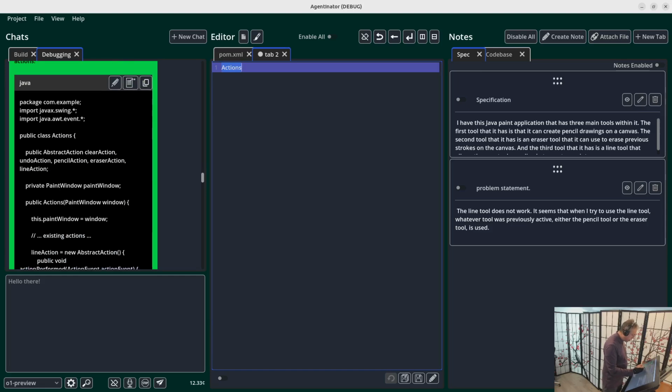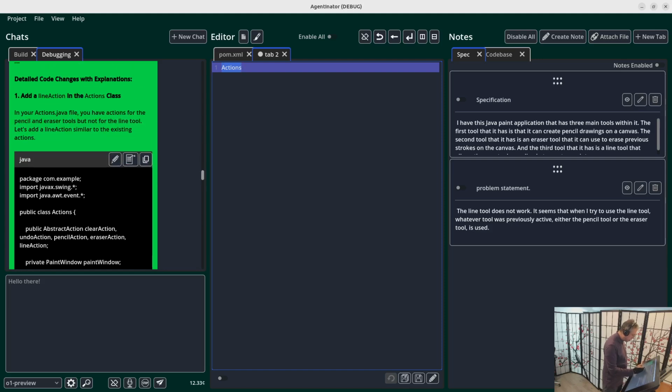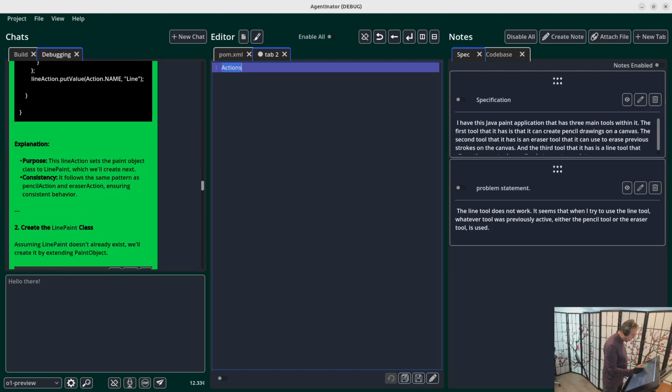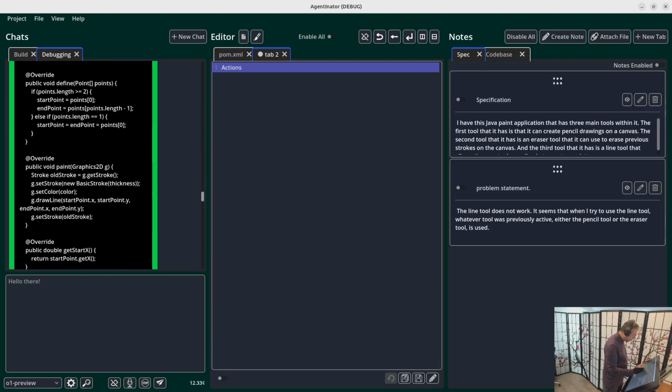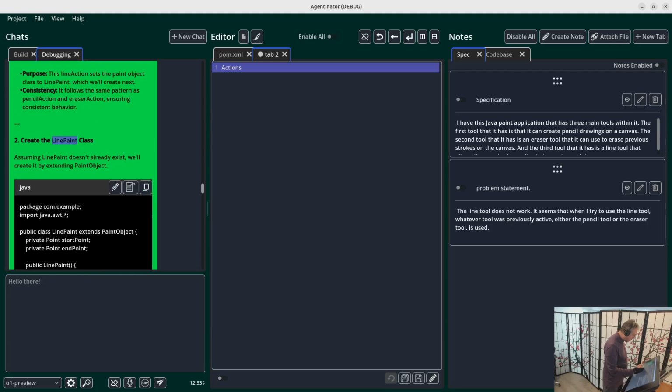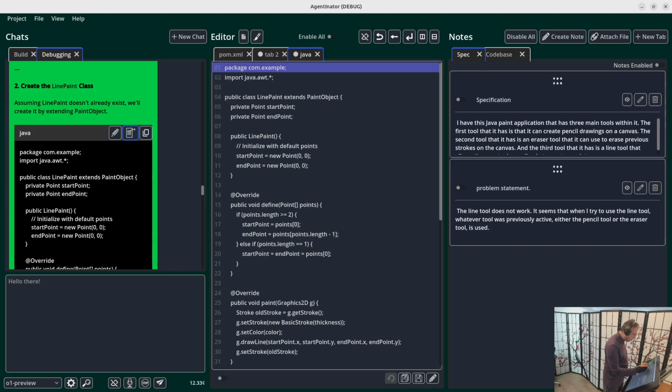And the reason I made that note is I saw this existing actions, so that tells me that this is a diff. And I don't want to apply the diff by understanding it. Create line paint. Is this a diff? This is not a diff. Okay, I'm going to make a file and toss it in there so I can save it later.